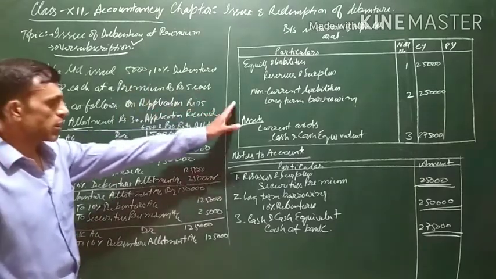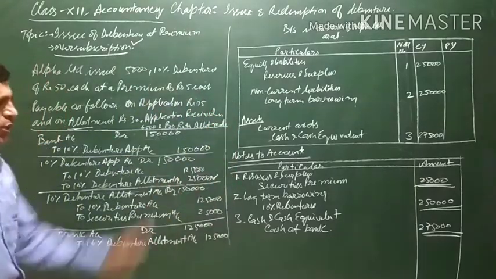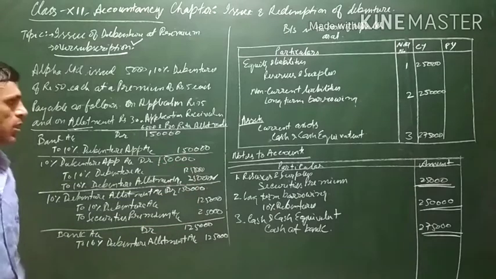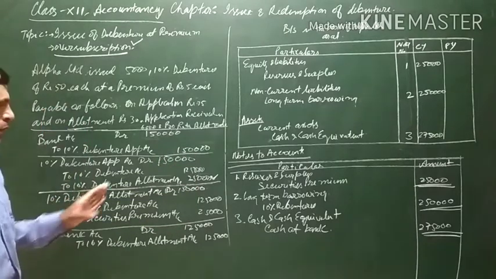Regarding the balance sheet, it will remain as it is. There will be no change if debentures are oversubscribed, and this is done.